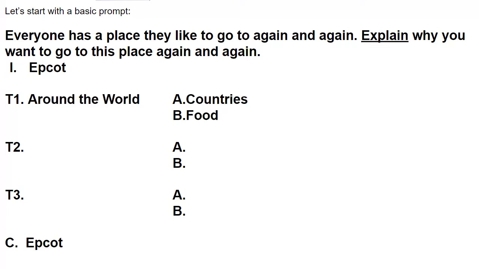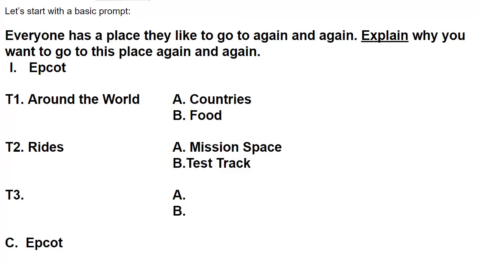Next, I'm going to think about why I love to go to Epcot again and again. One thing I think of is a section of Epcot called Around the World. It is modeled after the different countries, and you can taste all the food from those different countries. I also think of many of the fun rides like Mission Space and Test Track. And finally, I enjoy going back again and again because of the scenery. I love the special hedges they create around the park and all the flowers around the lake.